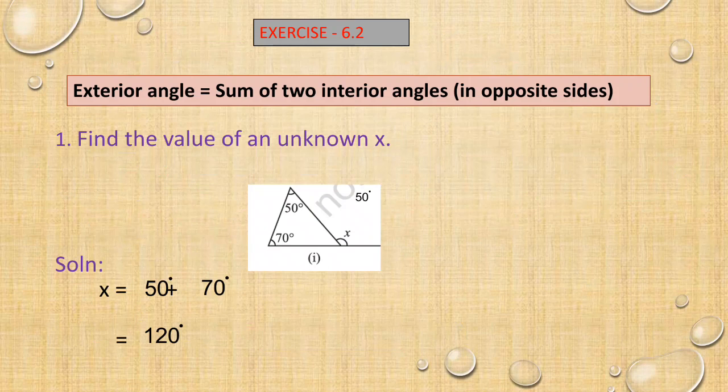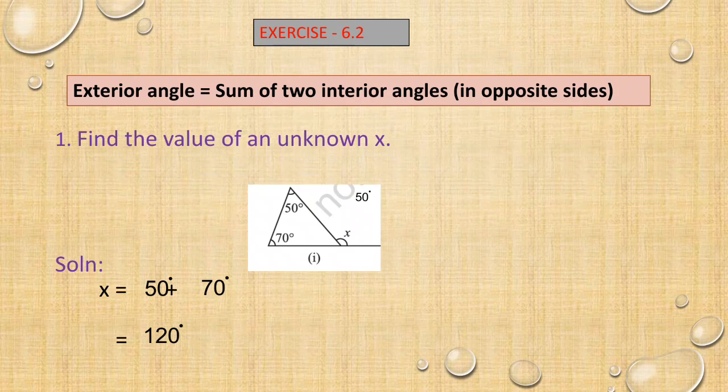Your question: find the value of an unknown x. We have to find the value of x. Here you can see two interior angles, 50 degree and 70 degree. Which is the exterior? X. You can use the property: exterior angle x is the sum of two interior angles.